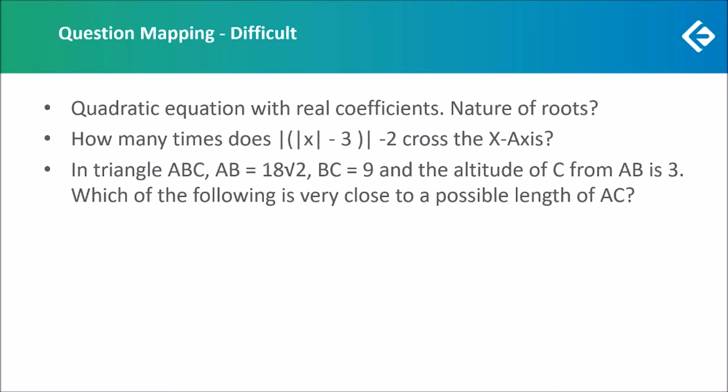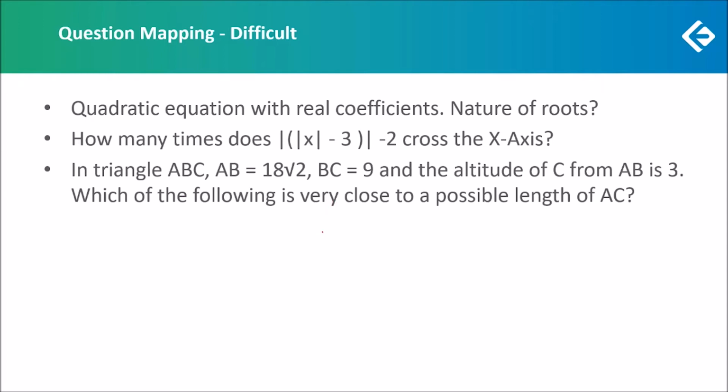The problem here, what made this question difficult, was that it would have been difficult in the exam situation to consider that there would have been two cases, one forming an acute angle triangle, one forming an obtuse angle triangle. And to have a belief in yourself that you would be able to deal with both cases adequately and deal with the calculations, deal with the extra time required to go through two cases instead of one. So that is why this was a difficult question.